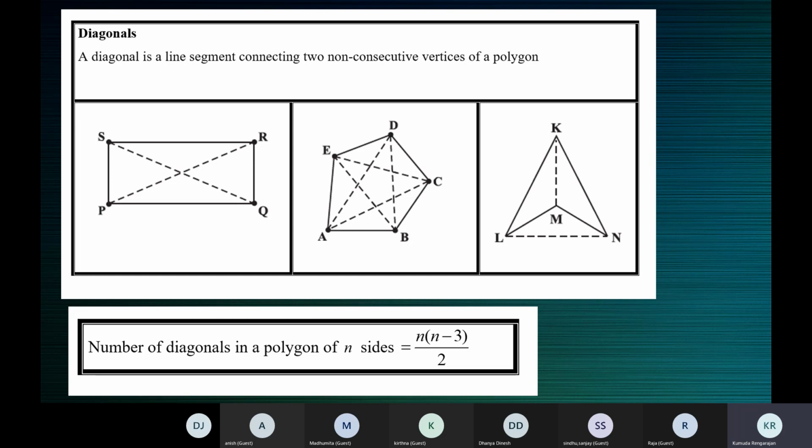What's a convex polygon? The polygon, each angle is less than 180, ma'am. Very good. Every angle should be less than 180. If there are 10 angles, all the 10 angles must be less than 180. Then it is a convex polygon.